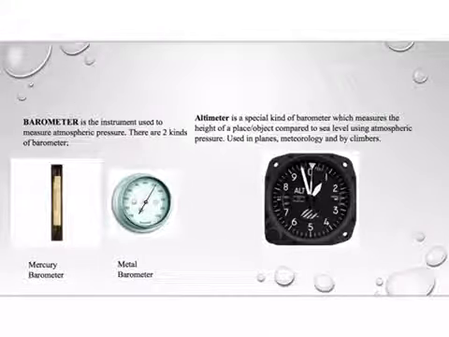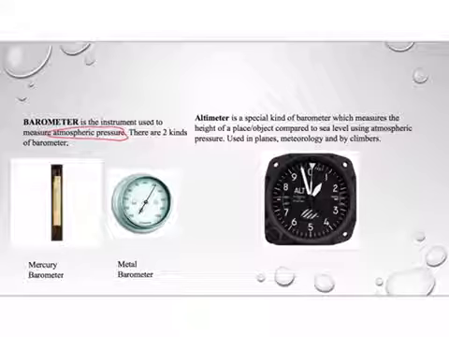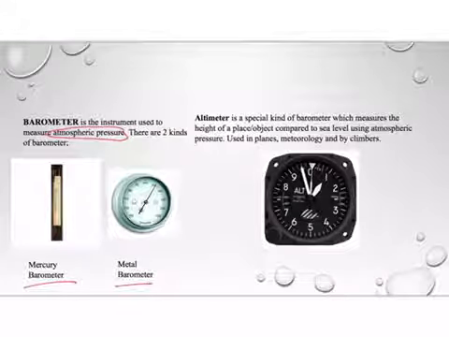We have some measuring devices related to the atmospheric pressure. Barometer is the instrument used to measure the atmospheric pressure. There are two kinds of barometers, mercury barometer and metal barometer. Altimeter is a special kind of barometer which measures the height of a place or object compared to sea level. It uses the atmospheric pressure. It is especially used in planes, meteorology, and by climbers.